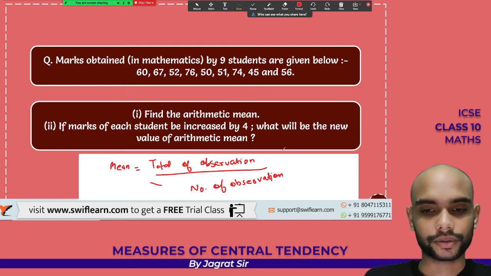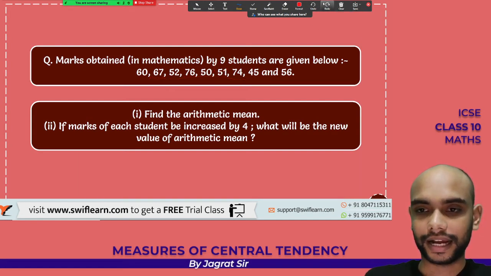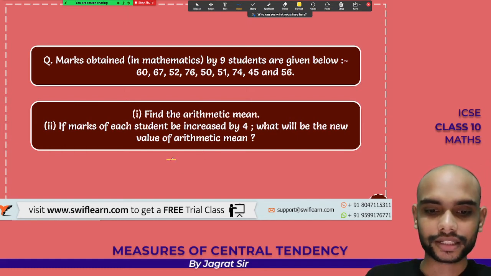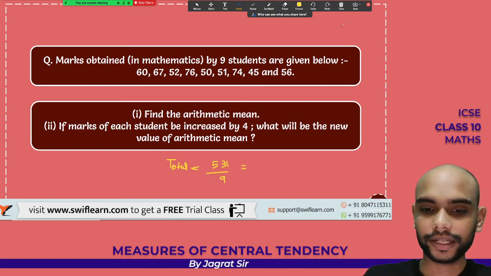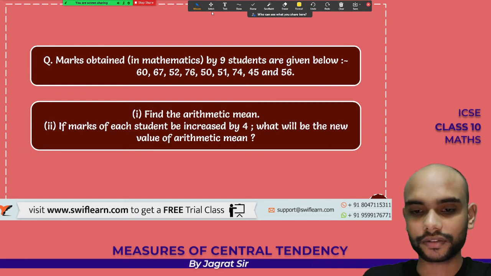Okay, so guys, now you have the chance to pause the video. You know the formula. Just total it and divide it by 9. You will get your arithmetic mean. And those of you who have come back to check the answer, total was coming 531 and number of digits were 9. So the final answer will be 59. Okay, 59 is the final answer.